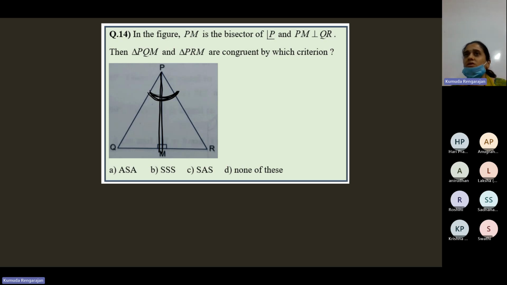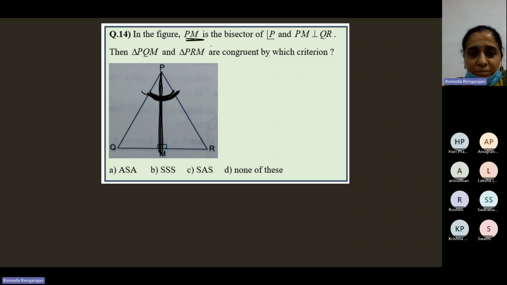So if an angle or a side is bisected, somebody else is responsible for that, right? Something should bisect the angle or the side. So here, this angle P is bisected by this line segment PM. That's what is given.